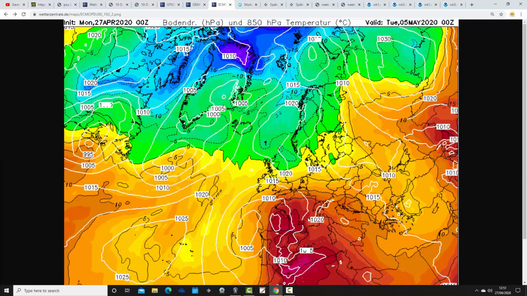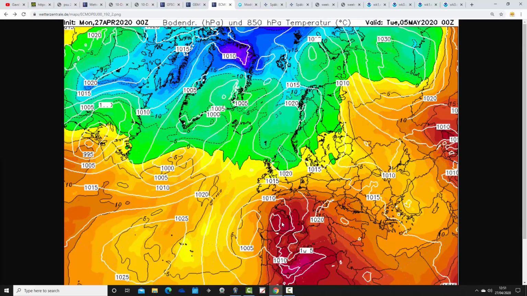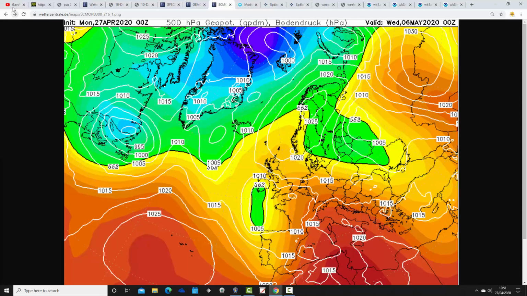I'm sure that must be a hot outlier from the ECM to see the 20 Celsius isotherm that far north in the early part of May is really quite incredible, and I'm sure that's a bit of a hot outlier. But anyway, we're on the periphery of that heat that's pushing out of France, but it is all very unstable.